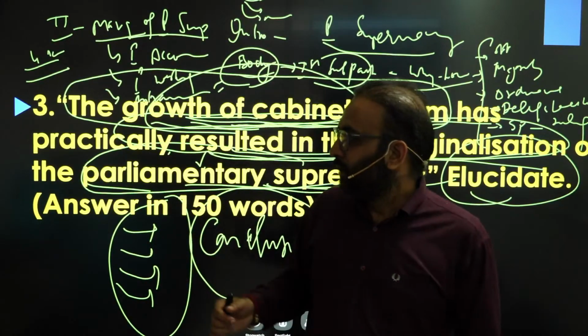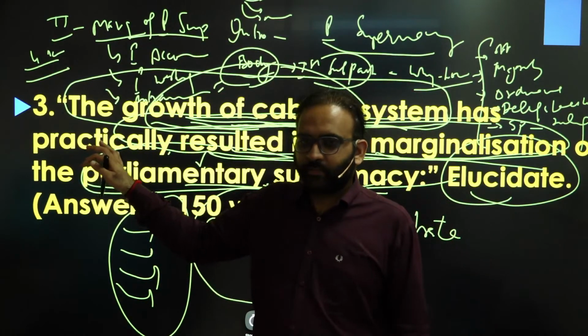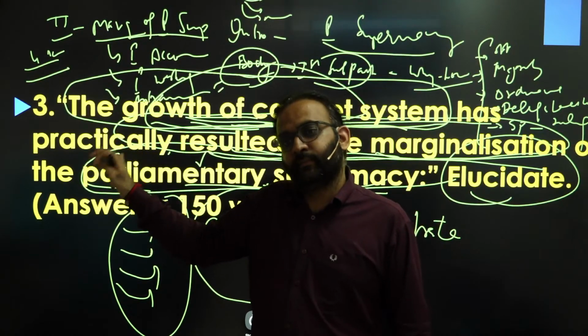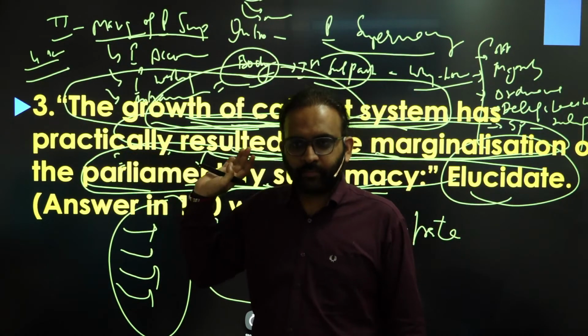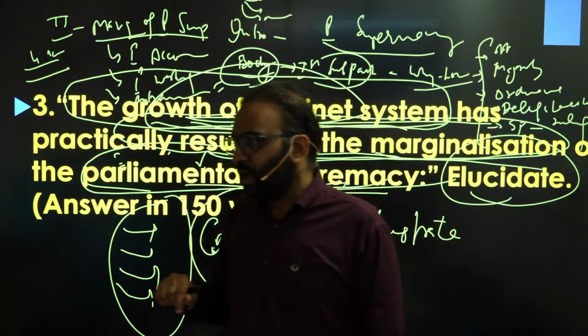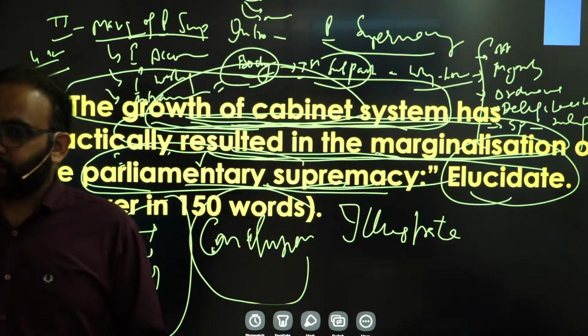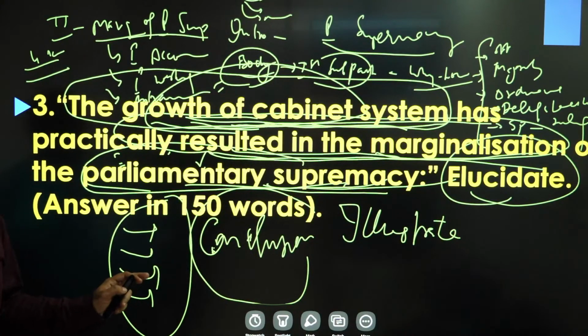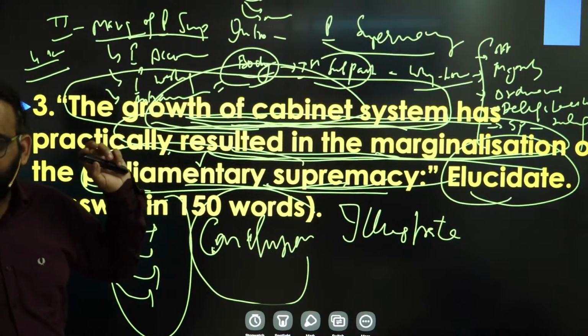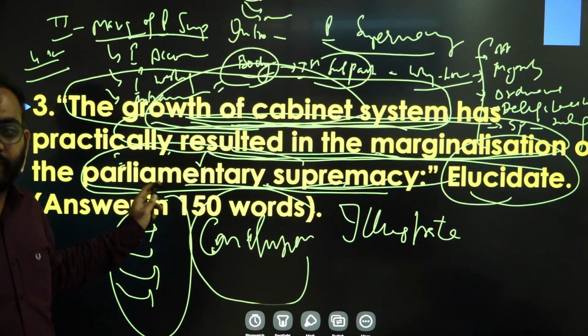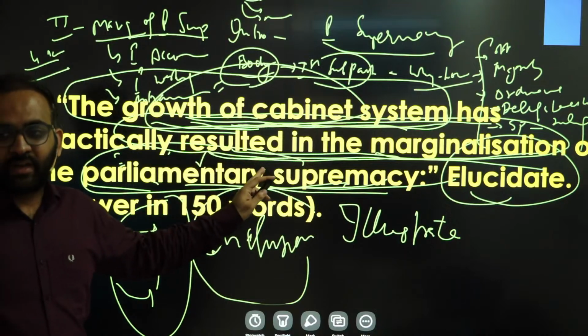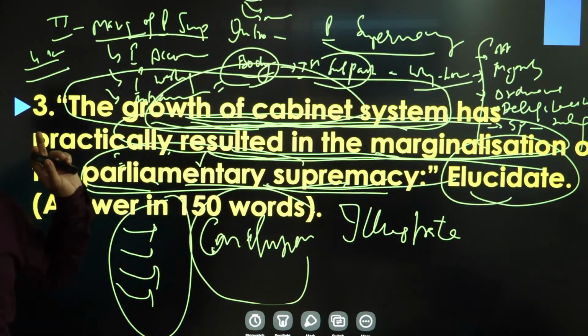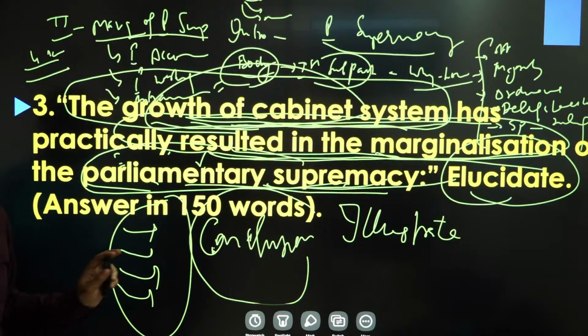So this answer could be written in paragraph format, but I will suggest giving subheadings also, like reasons of growth of cabinet system, consequent result of marginalization of parliamentary supremacy and so on. You get the point?